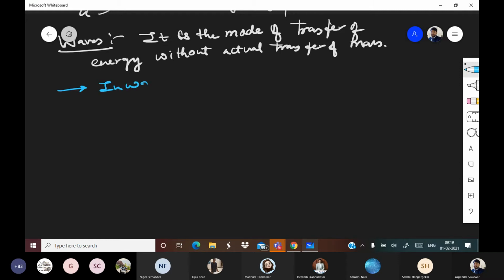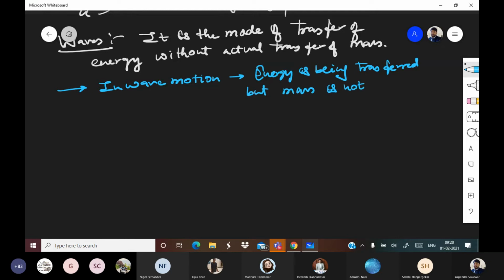So in wave motion, energy is being transferred, but mass is not transferred.